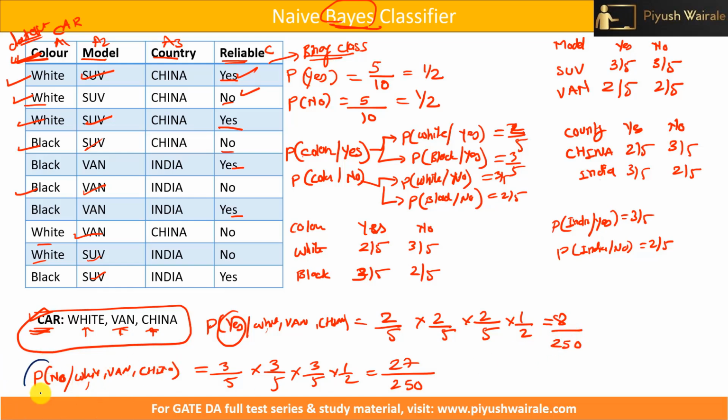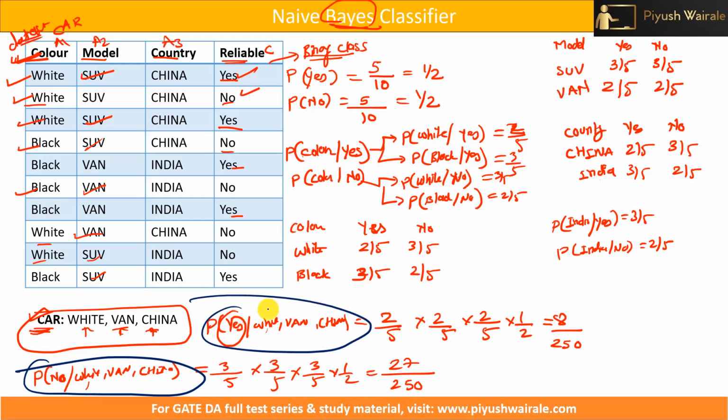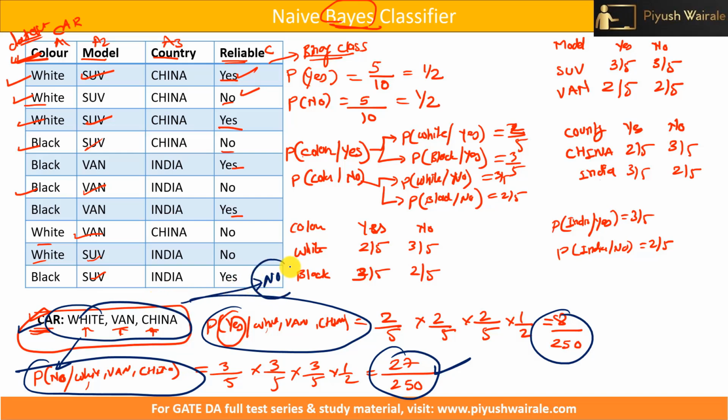Now if you observe, out of these two probabilities, which one is maximum? That is this one, 27 by 250. So I can say this particular car, having these attributes, belongs to the no class. So it is not reliable, because the probability for class no is higher than for S. I hope you understand this concept and how we find the probability for each class and then just compare the values.